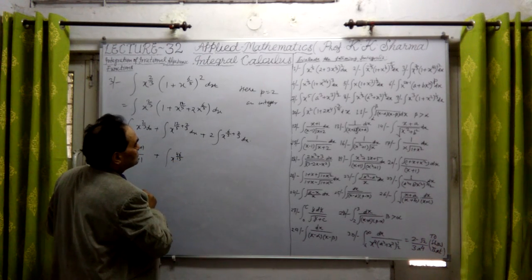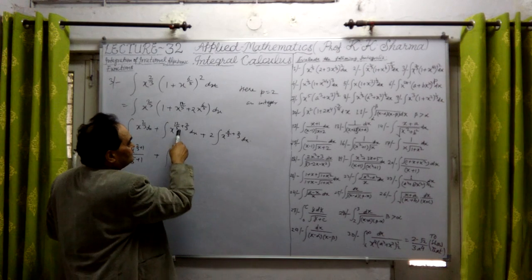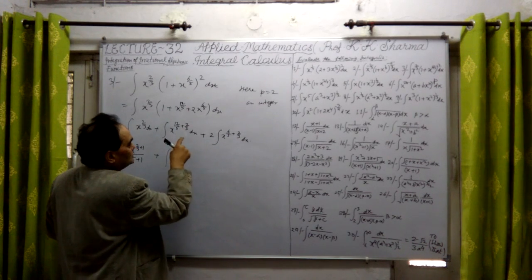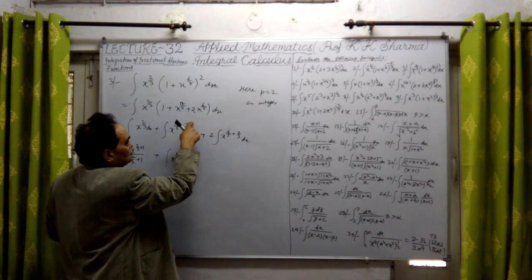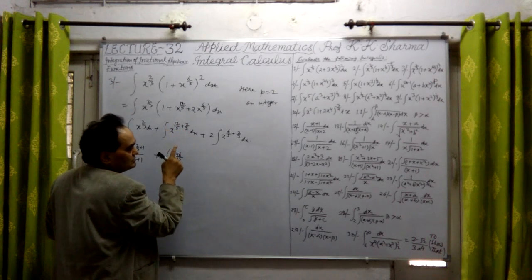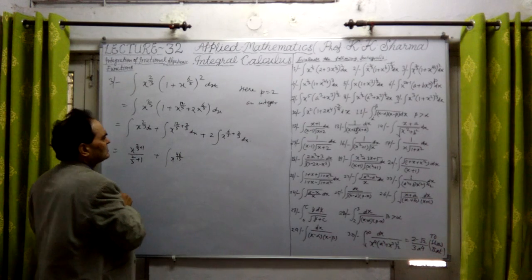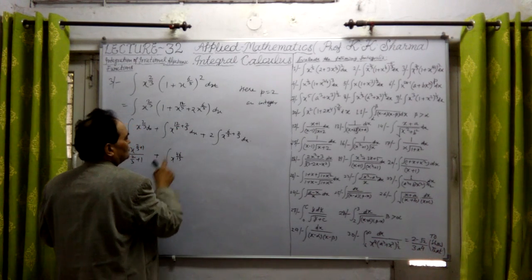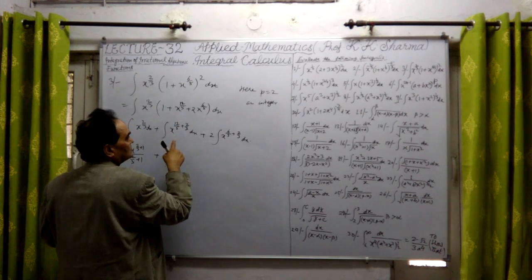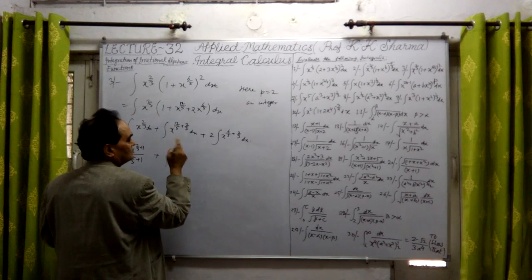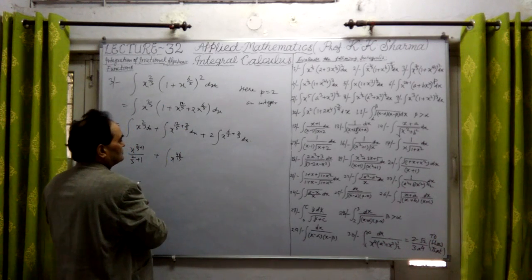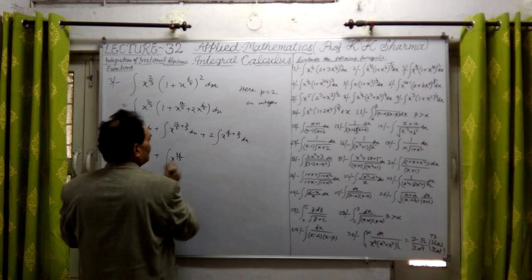Why? Because if I take the LCM of 5, 3 and 15, 3 into 12 is 36, 5 into 2 is 10, 36 plus 10 is 46. So it is 46 only.